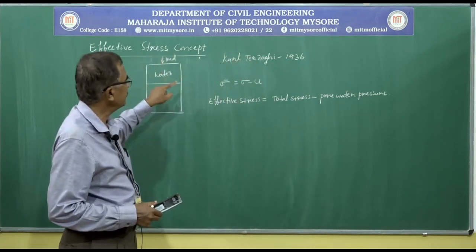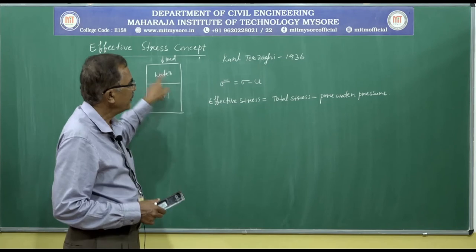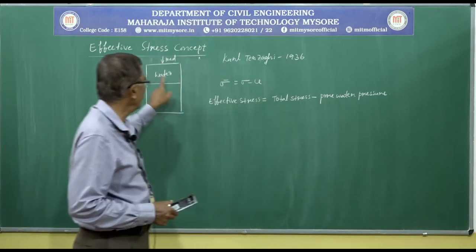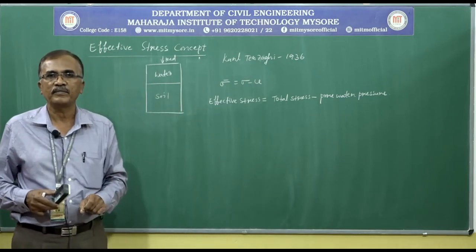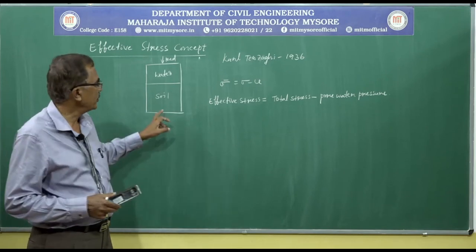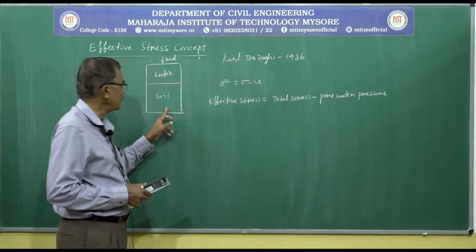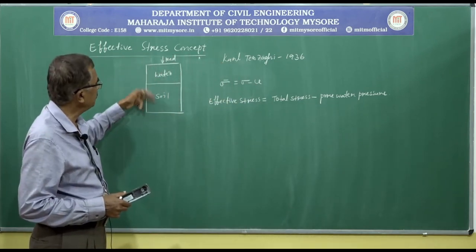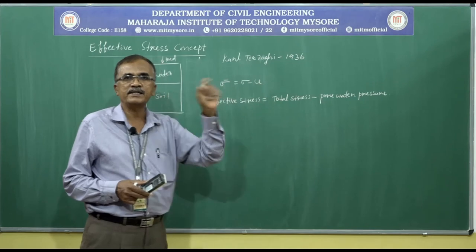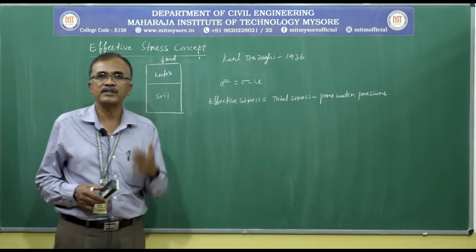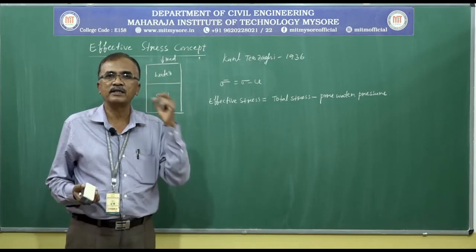Resistance offered by soil and water minus resistance offered by water alone is equal to effective stress. That is what we are interested in. Suppose you do not consider this effect of pore water pressure, and you consider only the resistance offered by both soil and water, it will be total stress. And if you consider total stress in deciding shear strength parameters, compressibility behavior, or strength of soil, then it is an apparent one. It is not the true stress,